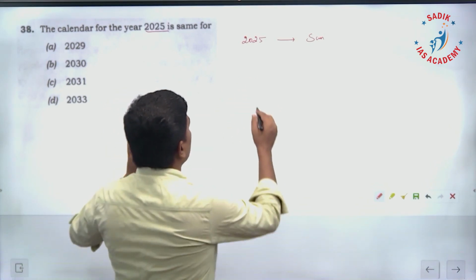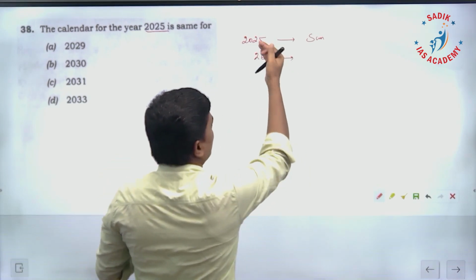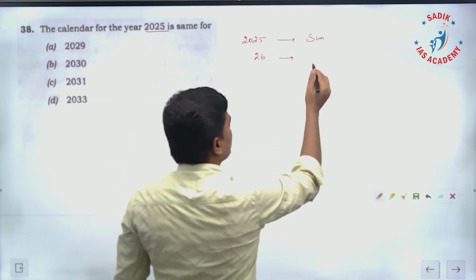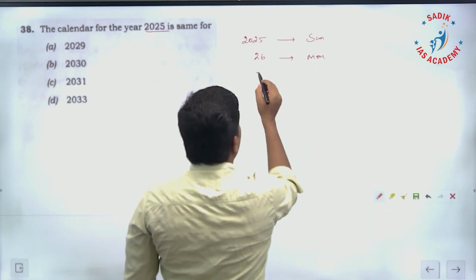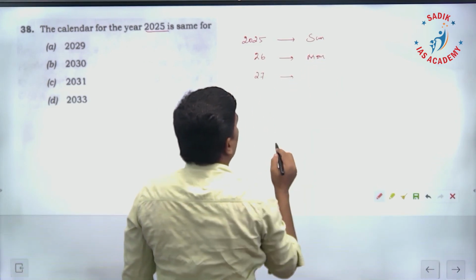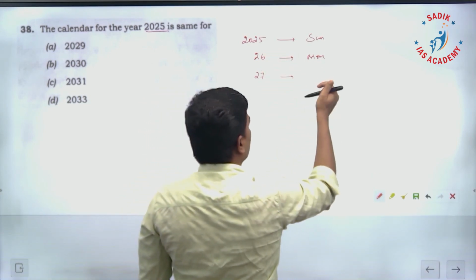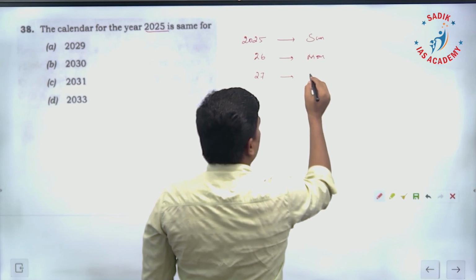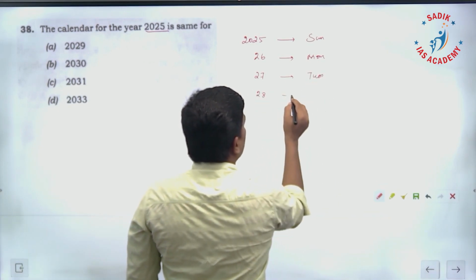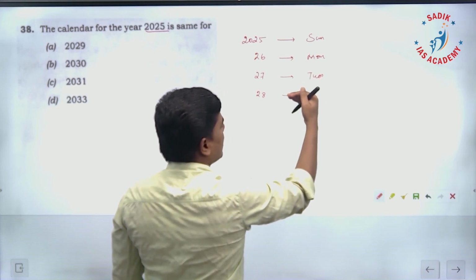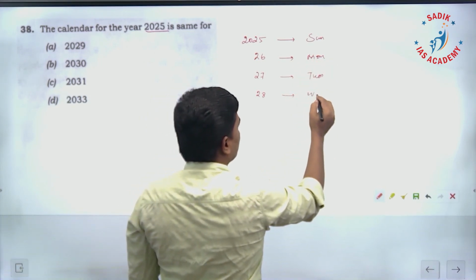So 2025 is an ordinary year, therefore one odd day, therefore 2026 will start with what? Monday. 2027, since 2026 is an ordinary year, therefore one odd day, it is going to start with Tuesday. 2028 is a leap year, but before that 2027 is an ordinary year, therefore one odd day, it is going to start with what? Wednesday.